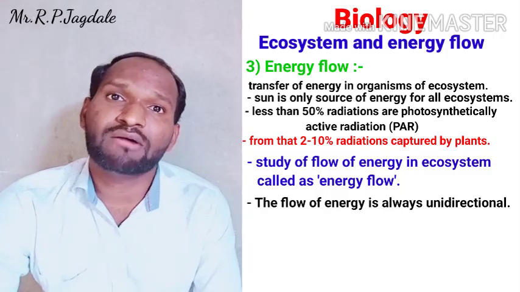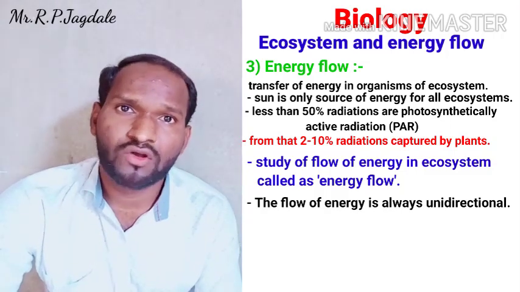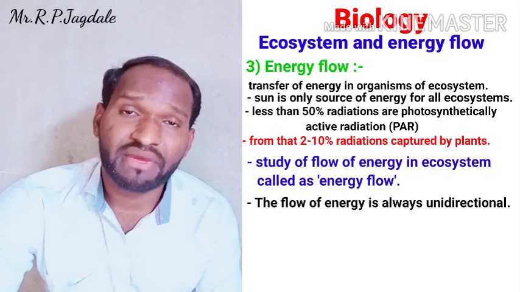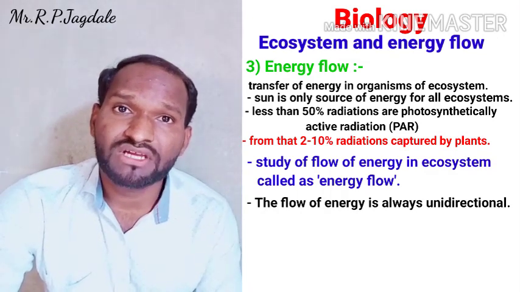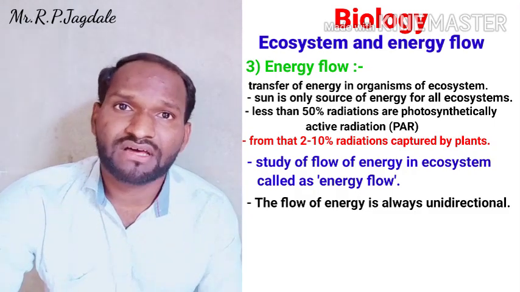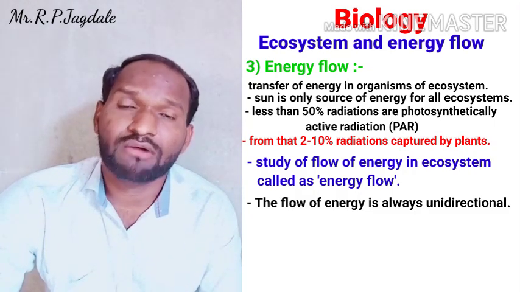While studying energy flow or ecological pyramids, we have to remember that there are some components of that ecosystem, and these components are very important to study.